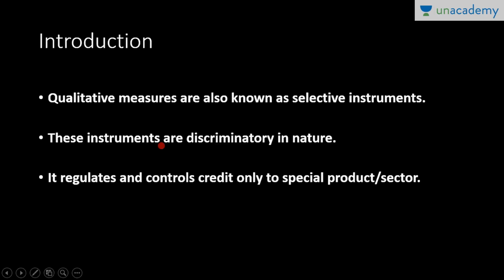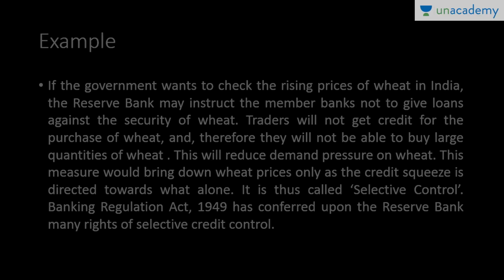The basic difference is that whereas quantitative instruments put impact on all over the economy, these instruments put impact on specific products or specific sectors. It regulates and controls credits only to special products or sectors. So that is why these instruments are known as discriminatory in nature and also known as selective instruments.